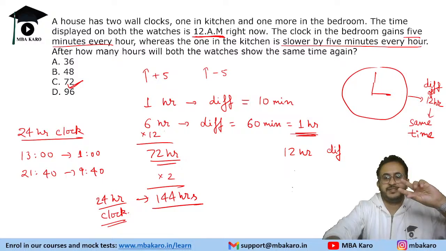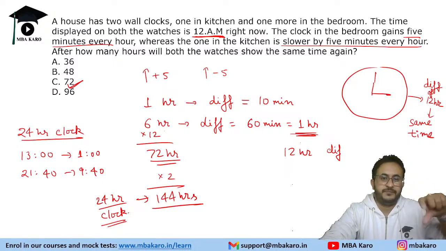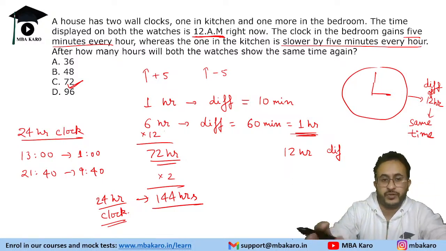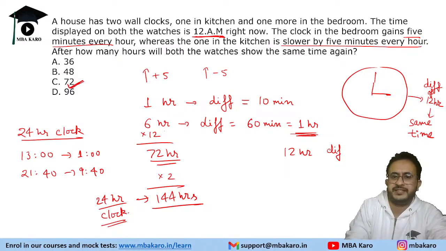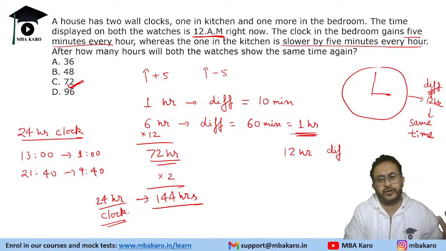Okay, so a difference of 24 hours will give the same time. So here the answer would be 72 based on the given options, and plus it is ambiguous whether it's a 24-hour clock or not.